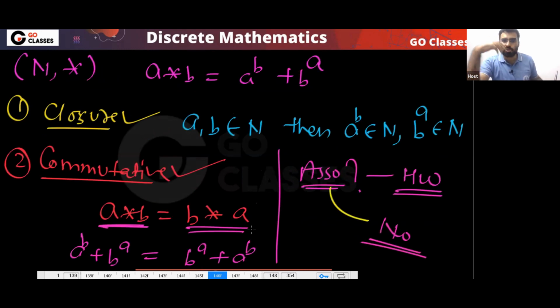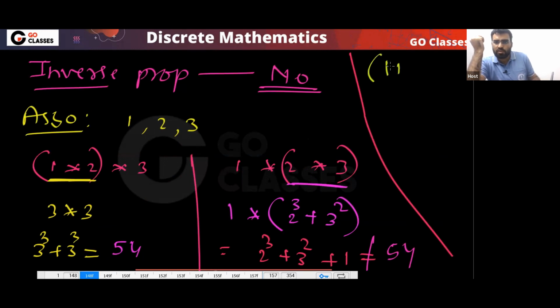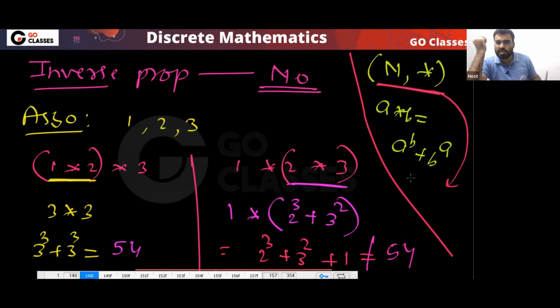Because it is not associative, what name can you give to this structure? The set of natural numbers comma star, where a star b is already given to you as a power b plus b power a. So this structure is commutative magma.